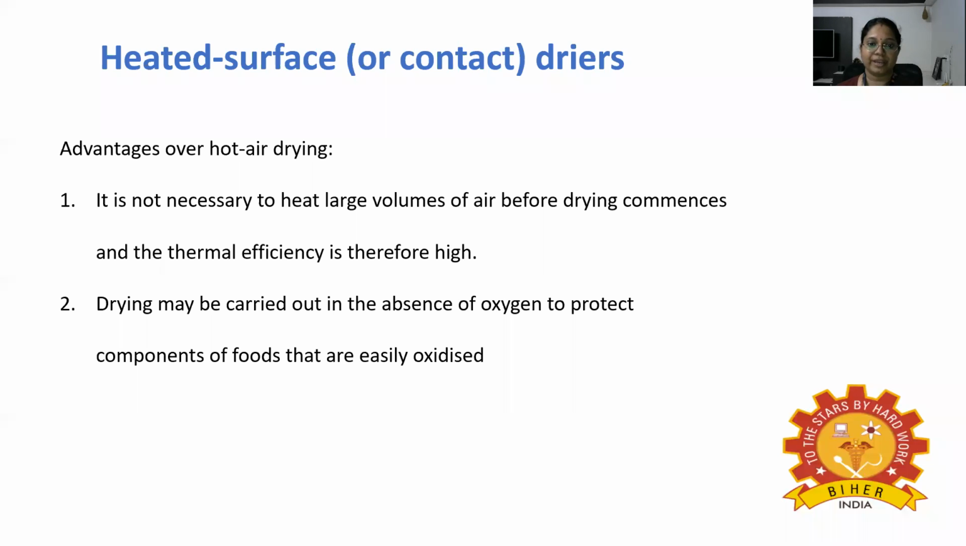So next is about heat surface or contact dryers. Dryers in which the heat is applied to the food by conduction have two main advantages over hot air drying. One, it is not necessary to heat large volumes of air before drying commences, and the thermal efficiency is therefore high. The second is drying may be carried out in the absence of oxygen to protect components of foods that are easily oxidized.